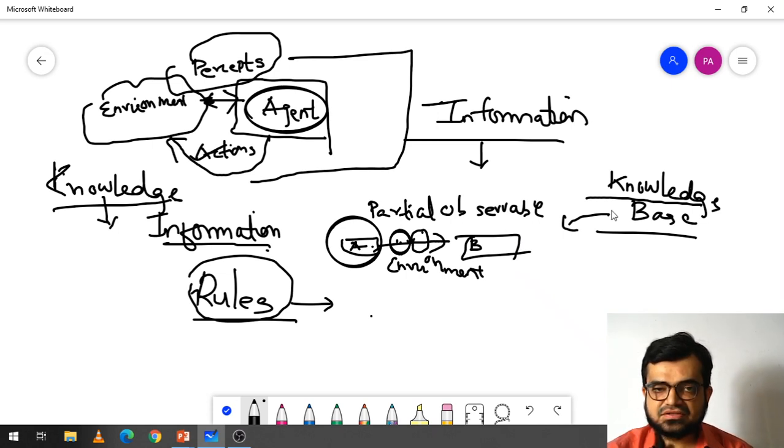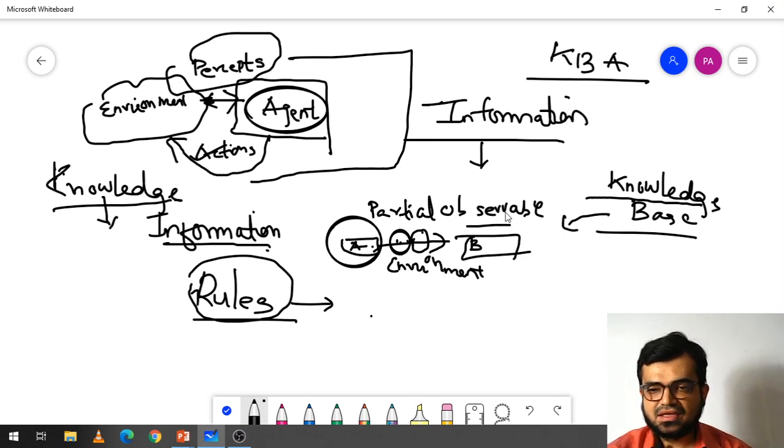So agents which behave in this way, and have to behave in this way, are termed KBA, knowledge based agents. These are agents which have information or knowledge, that means the rules or instructions that have to be followed by an agent in order to achieve the desired task. And the knowledge should be relevant to the purpose of the agent.